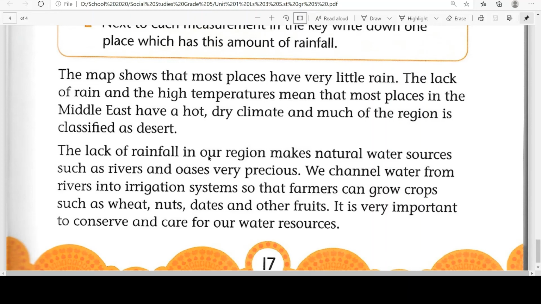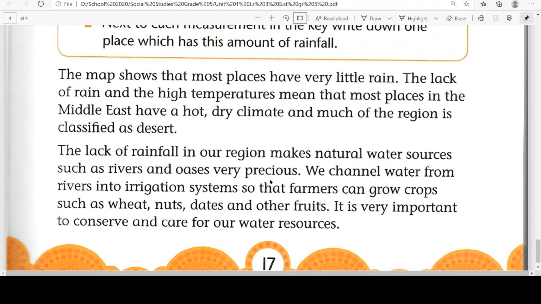The lack of rainfall in our region makes natural water sources such as rivers and oases very precious. Rivers are those water bodies flowing from mountains or somewhere on the land, and oases are those places in the desert where we can find some water and there is some greenery, trees and some plants. So those small areas within the deserts are called oases, and they are very precious for human beings because in deserts water is not easily available, but in oases we can have the water.